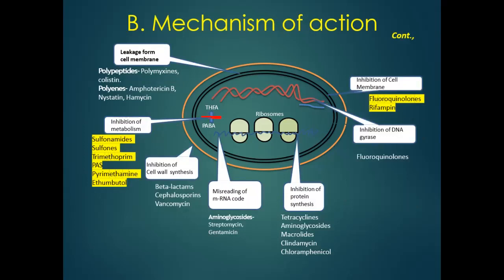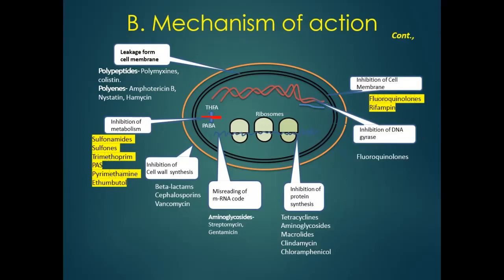This class contains some drugs that act on the cell membrane and cause leakage of proteins from the cell membrane. These drugs include polypeptides, polymyxin, colistin, polyenes, amphotericin B, nystatin, hamycin.